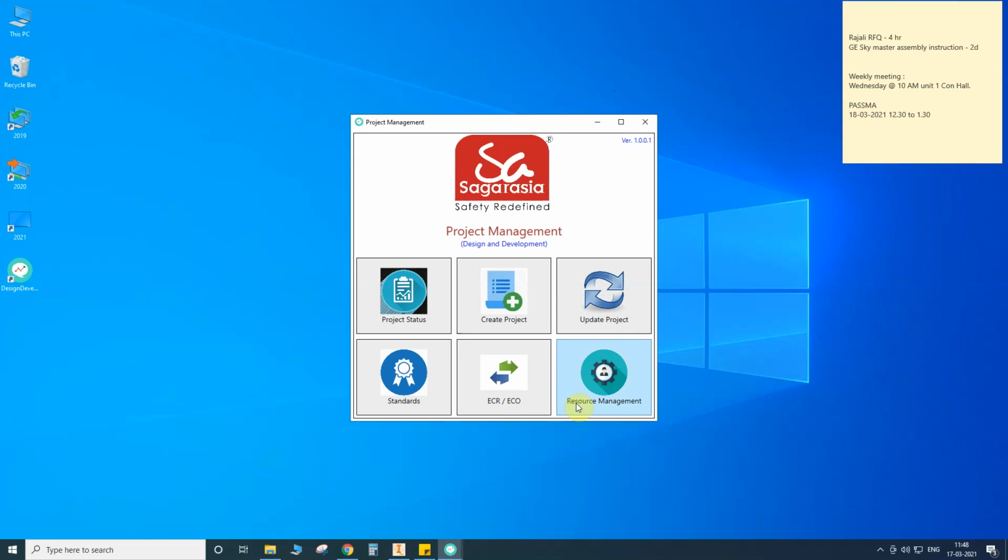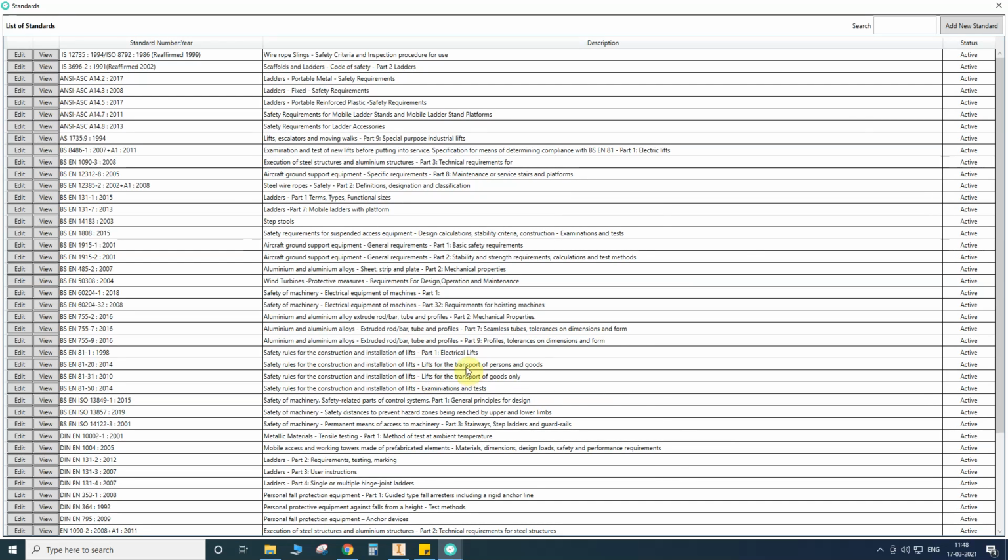So this is all there is in resource management. This resource management works based on permissions only. Okay, next we will go to standards. Standards means this is the screen that will open. All these standards are loaded on the server.